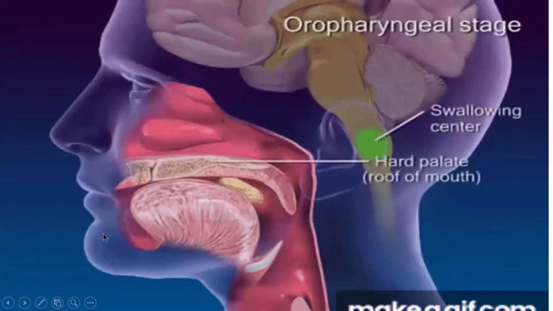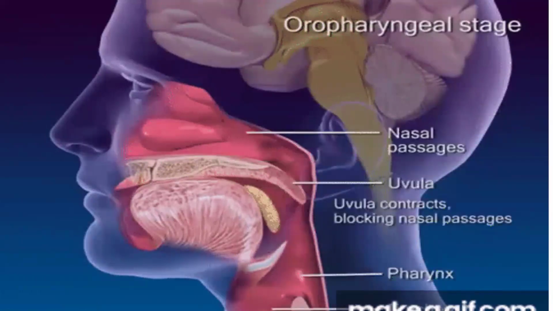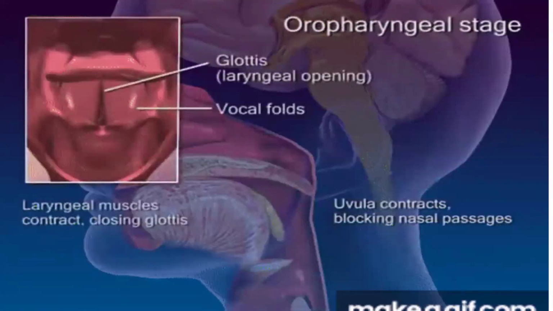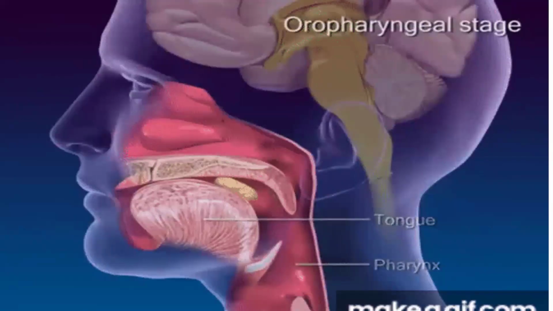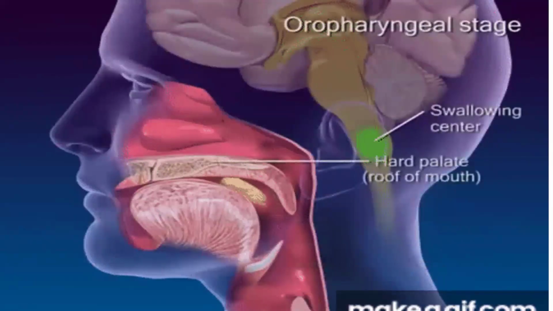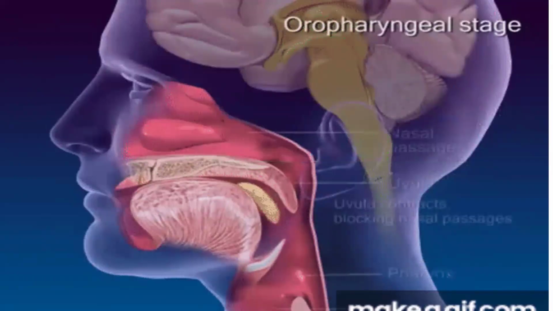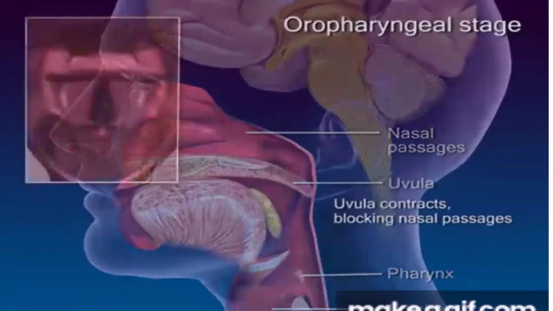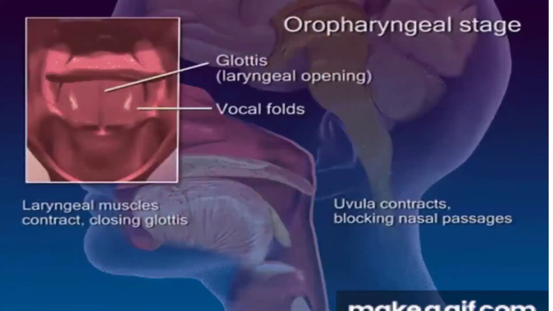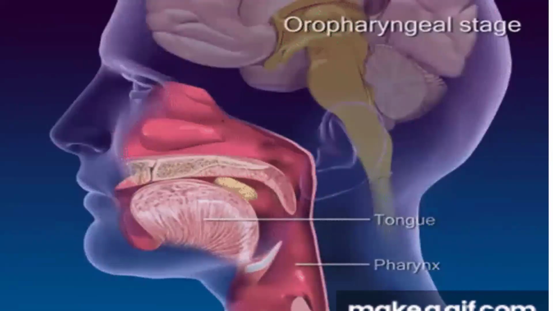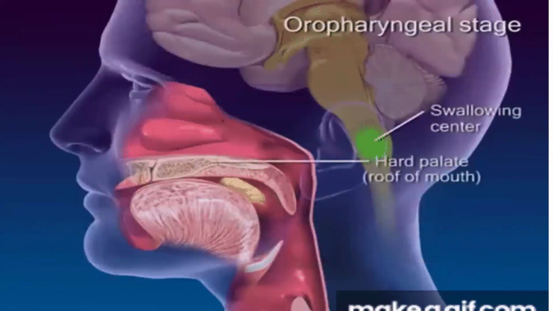So pause the video and try to look at the process, how the glottis, laryngeal openings and laryngeal closings work, and how the epiglottis allows food and air to pass. There should be no mixing of food. Food will not enter your windpipe.